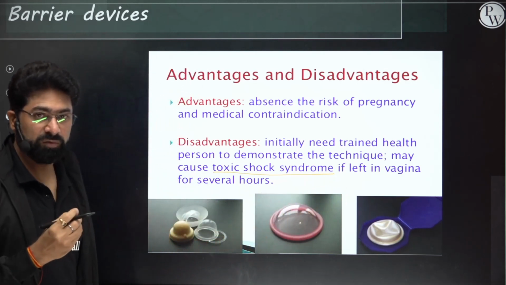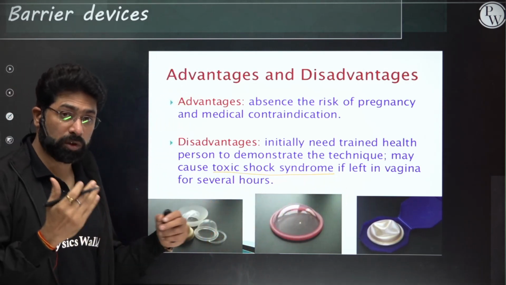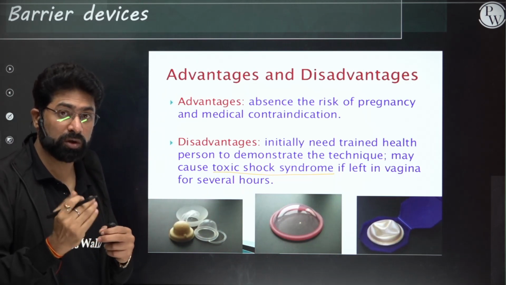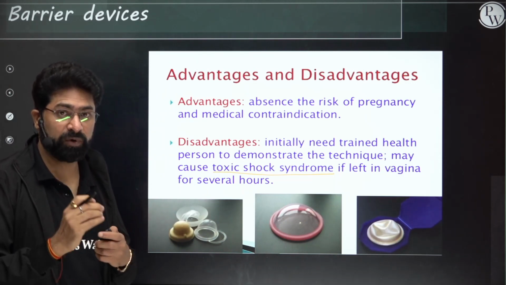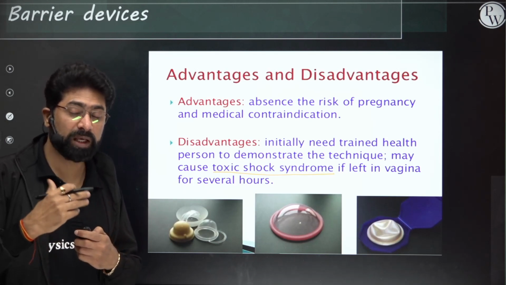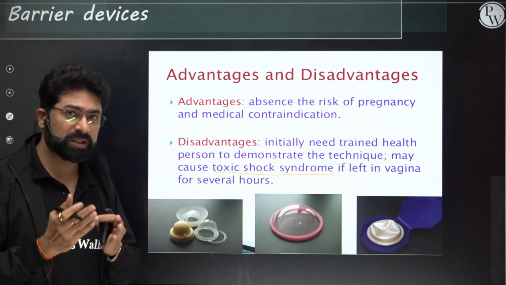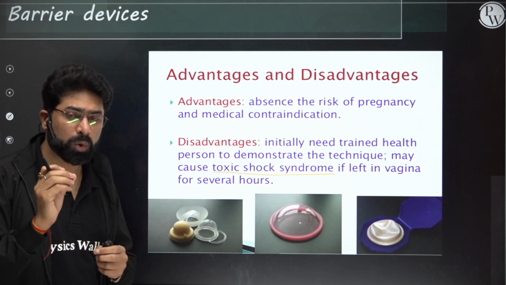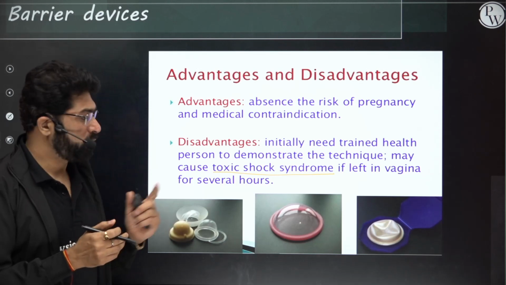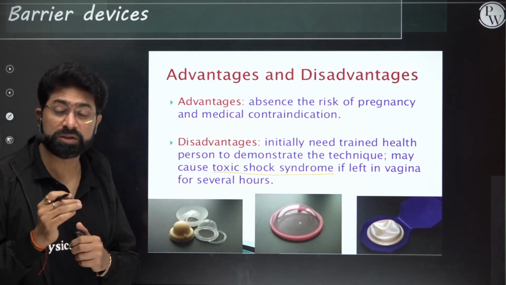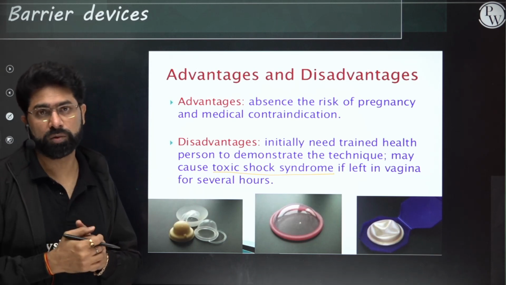If it is left in the vagina, because they are reusable also. As you saw, diaphragm, cervical caps, they can be reused. When something is being reused, it may be prone to infections. So they may cause toxic shock syndrome, which can lead to death also.